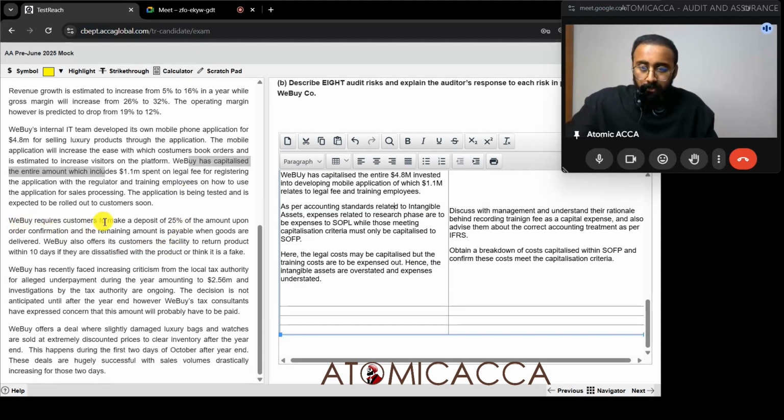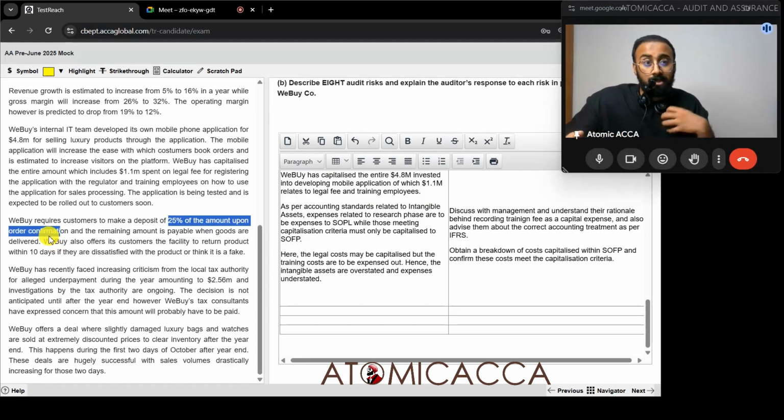VBuy requires customers to make a deposit of 25% of the amount upon order confirmation, and the remaining amount is payable when goods are delivered. So 25% is like an advance income, but what is the accounting entry we have to do? Debit cash, credit revenue? No, credit deferred revenue. So it should go to liability. Then when the goods are delivered, from deferred revenue, we debit and clear it off, and credit revenue.